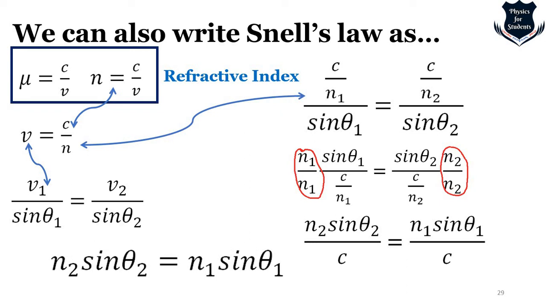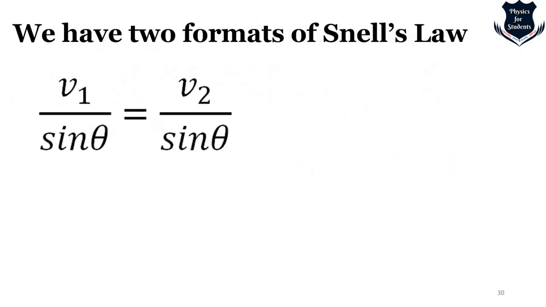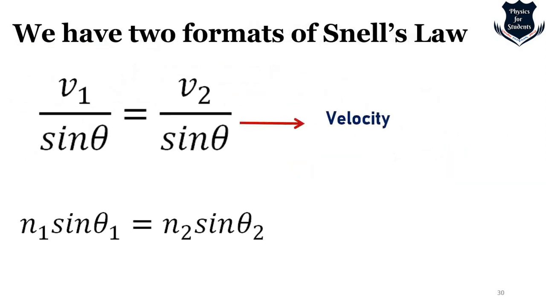Again, I've just skipped one step. We can multiply both sides by c and get it cancelled out, and we get this. So this is another way of writing Snell's law, where we substitute the velocity, cancel things out, and get this, right? So now we have two formats. One is this, which is for velocity. One is this, which is for refractive index. Both of them will be useful, depending on what problem we are encountering.